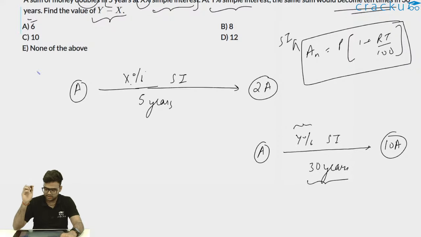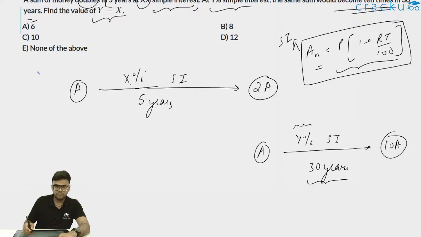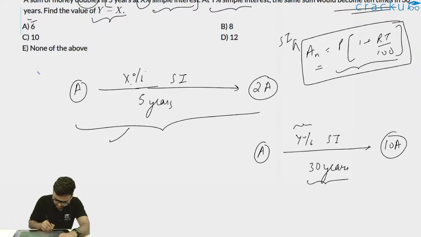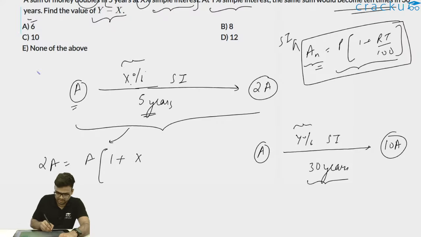Now for simple interest, it is P into 1 plus RT by 100. So I'll apply this formula in both the cases. Let's apply that in this first case. My AN, that is the amount after 5 years, is 2A. So I can write 2A is equal to, what is my original principal? Original principal amount is A. So 2A is equal to A into 1 plus, what is the rate of interest? Rate of interest is X%. So 1 plus X into, what is the time period? Time period is 5 years. So 1 plus X into 5 divide by 100.